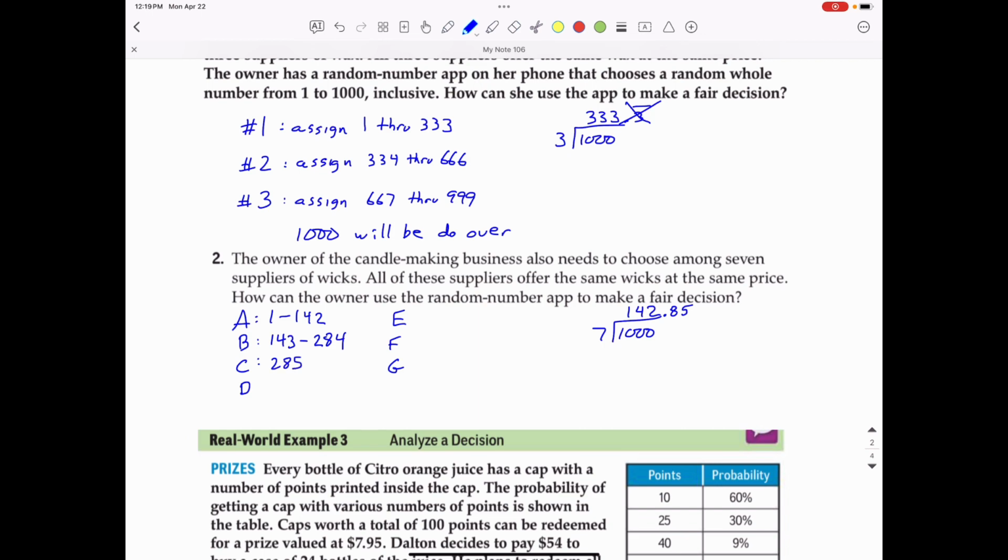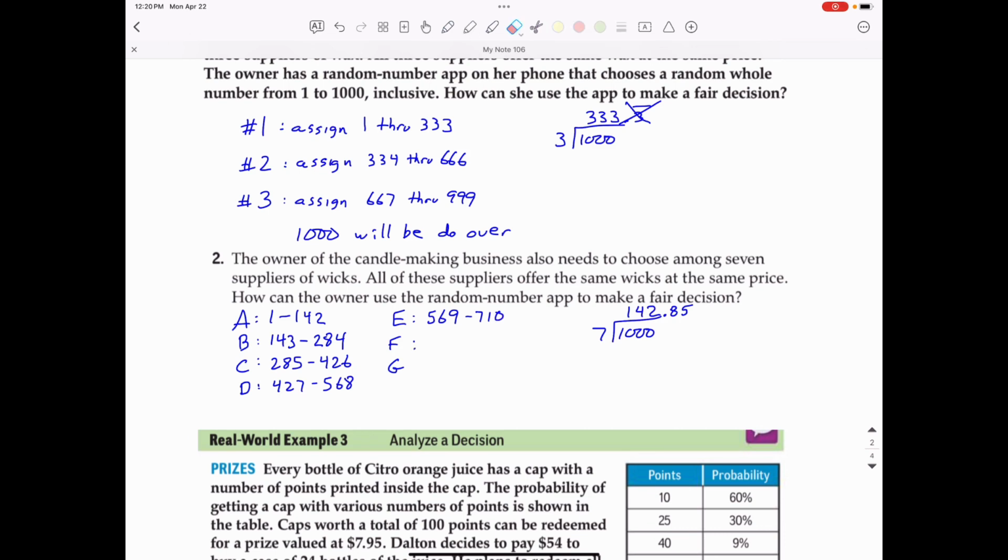285, and let's see, what's 142 times 3? That would be 426. Supplier D would be 427, and 142 times 4 would be 568. Supplier E would be 569, and then its end number would be whatever 142 times 5 is, that would be 710.